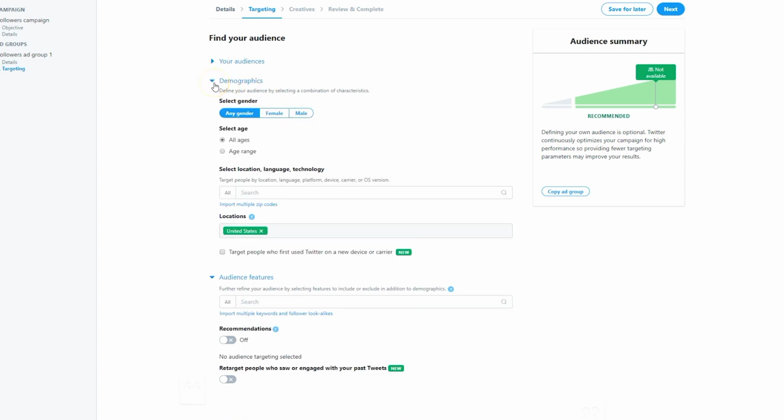Demographics. Ideally, before you run any ad campaign, you should have done some market research, or you should already know who your ideal customer avatar is, based on all sorts of information. You would take that avatar, and then you would use these variables here to match that as much as possible. So age, gender, where they're located, what type of technology they use, and generally speaking, if you haven't done that research, you should try to leave it a little bit broad, okay?